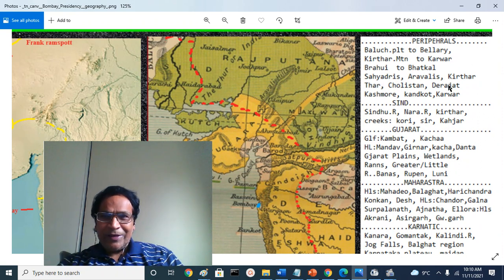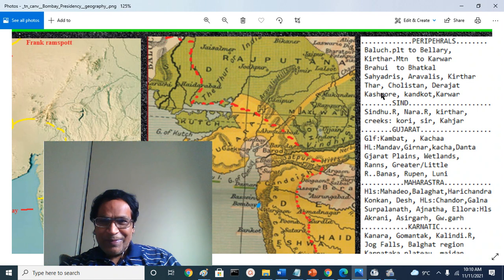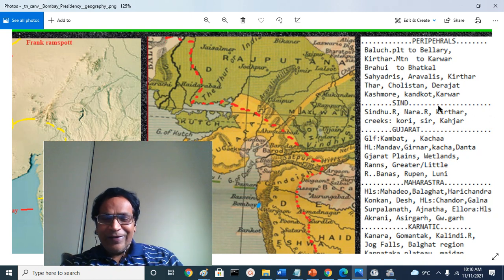And you will see Kashmore, which is not Kashmir but a district on the northern frontier of Sindh. The Sindh division was part of Bombay Presidency, and the Kanara division and Karwar region of the erstwhile Madras Presidency were each given to Bombay Presidency around 1862 or so.